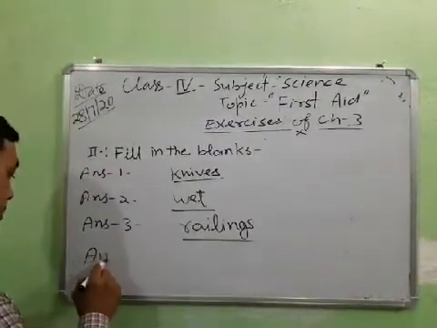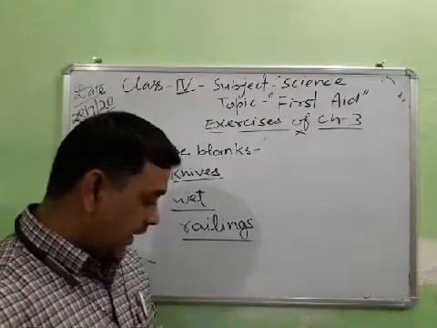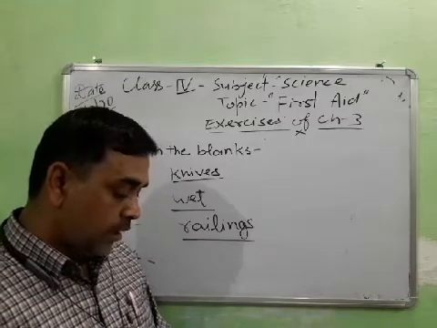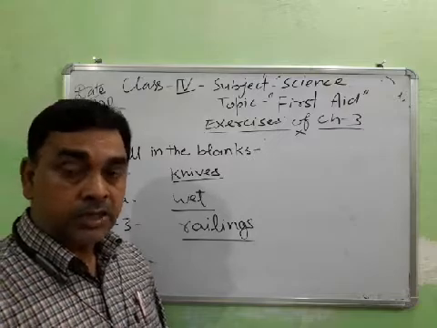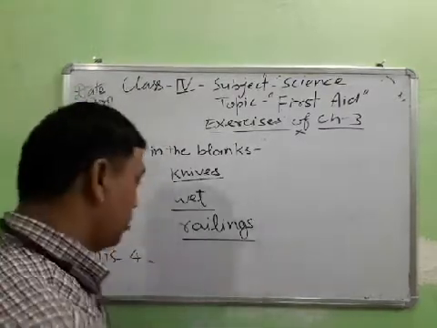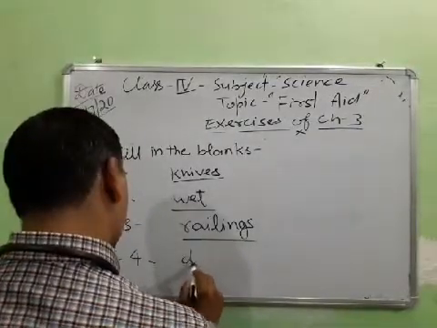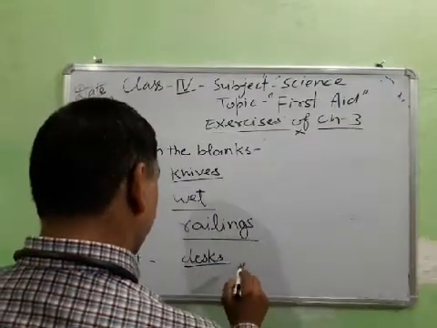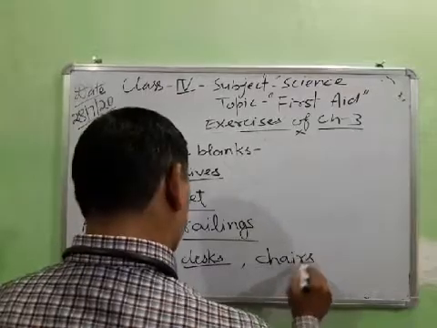Answer number 4: climbing on dash and dash in the classroom can hurt anyone. What things are situated in the classroom? Desk and chair. So you should fill the first with desk and the second with chairs.